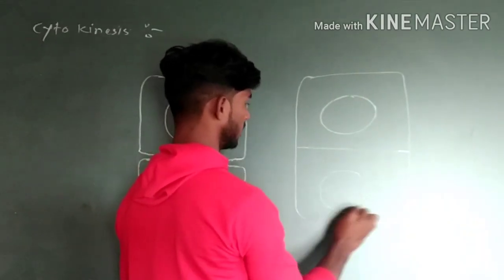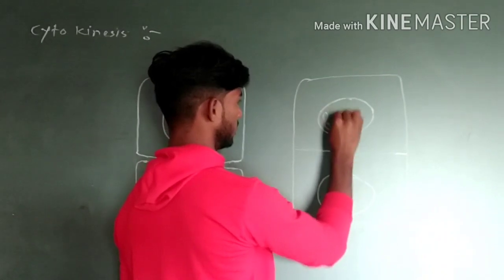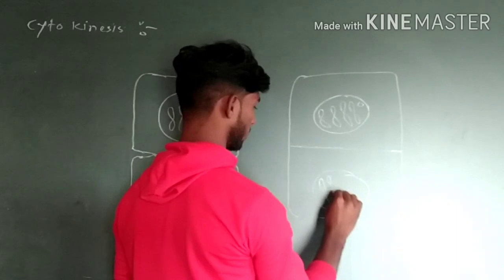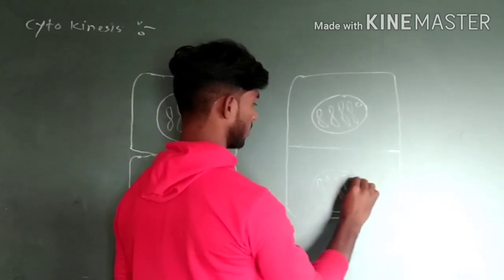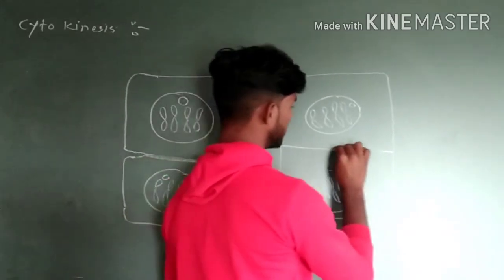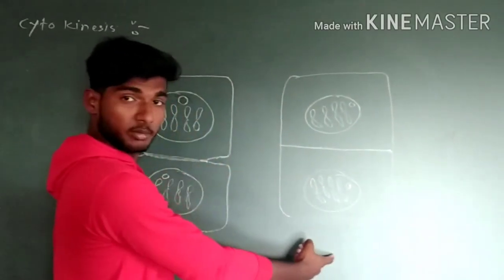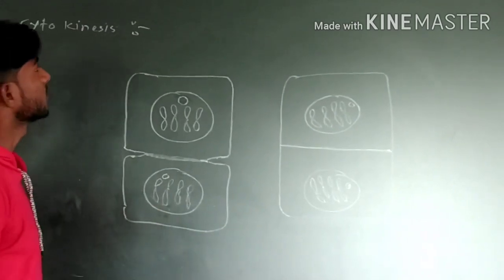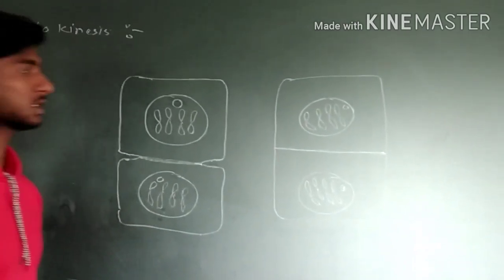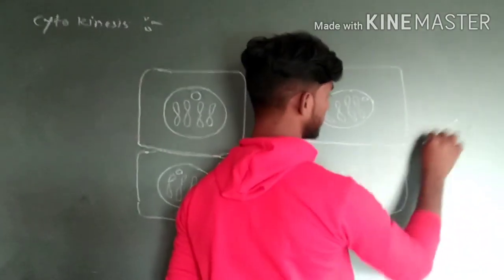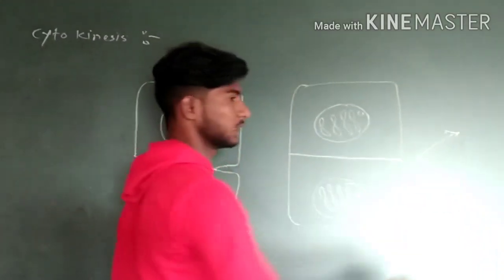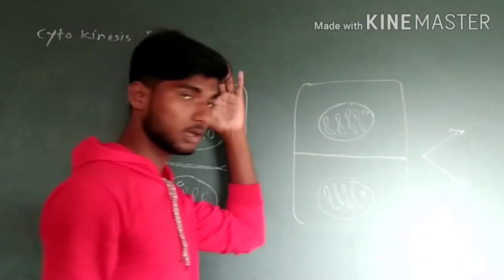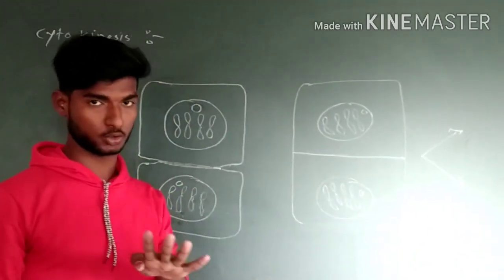Here is the nucleus and chromosomes, and this is the cell plate. This happens in plant cells, and that happens in the animal cell. So this was overall about mitosis, and the cell gets separated into two cells. Each cell has four chromosomes, as the parent cell also had four chromosomes.